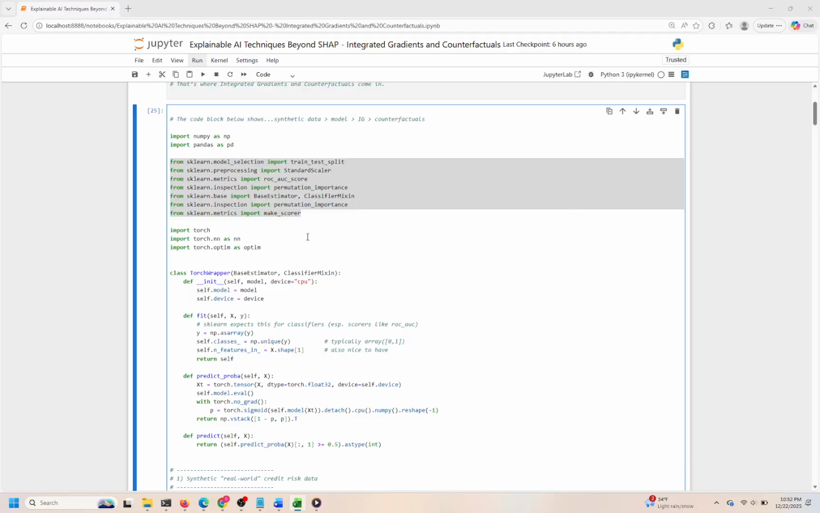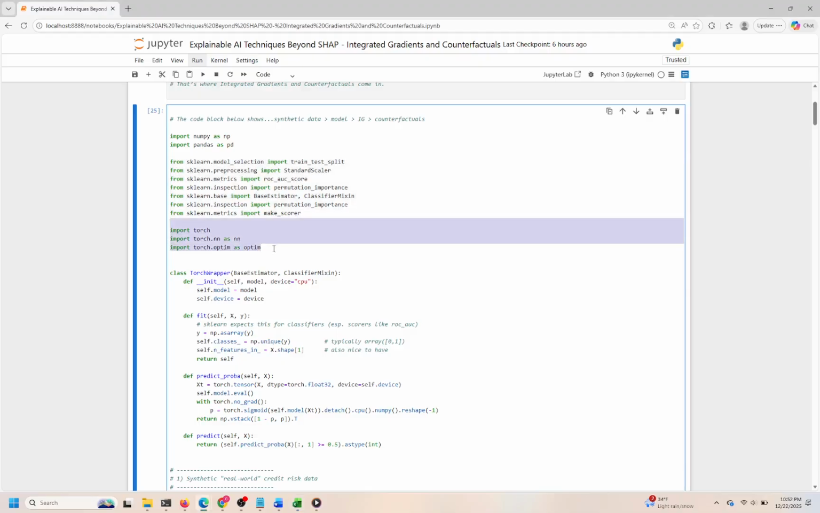Next, we define a custom wrapper class around a PyTorch model to make it compatible with scikit-learn's interface. This class implements the fit, predict, and predict_proba methods, enabling seamless integration with scikit-learn utilities like cross-validation and scoring functions. The predict_proba method converts model outputs to probabilities using a sigmoid activation, which is essential for binary classification tasks such as credit risk prediction.